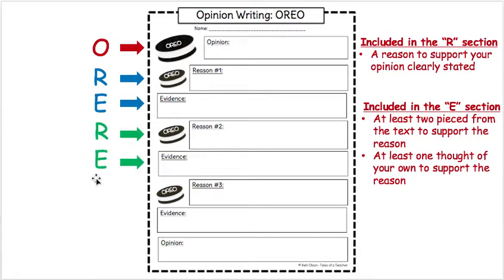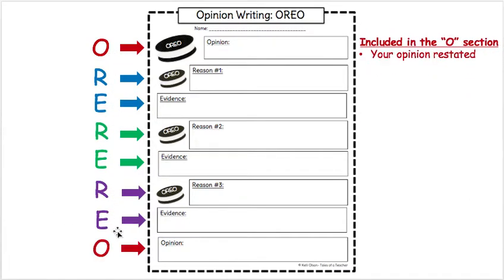And as we move further down, remember I was talking about how the R and the E repeats. So we have your opinion, a reason and evidence, a reason and evidence, a reason and evidence. So it's kind of like an Oreo sandwich. You start with your opinion, then you have the RE. And the last thing is your opinion stated at the end again. So you're just restating your opinion down in that bottom box.